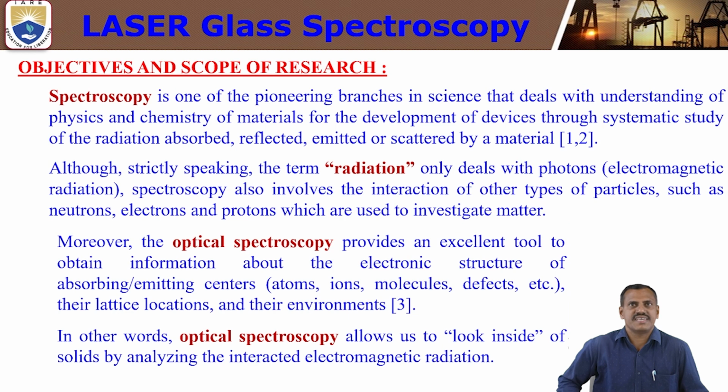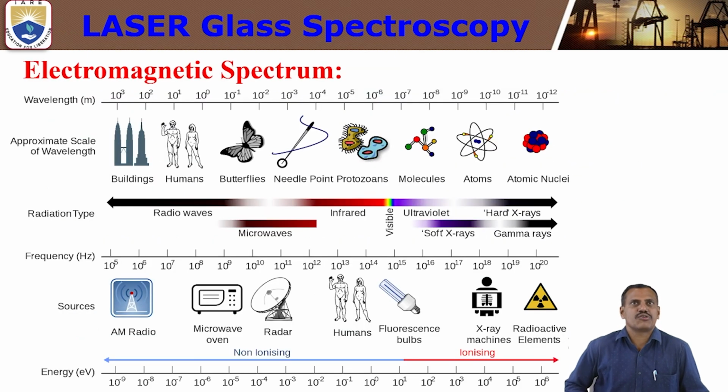Optical is nothing but light. So in light spectroscopy we can discuss how electronic structures look, that is absorbing and emitting centers, mainly based on atoms, ions, molecules, and defects. In other words, optical spectroscopy allows us to look inside solids by analyzing the interacting electromagnetic radiation. This electromagnetic radiation comes from the electromagnetic spectrum, which we are going to discuss.